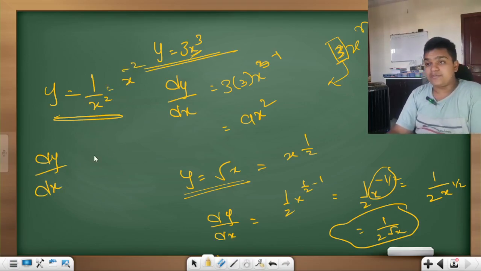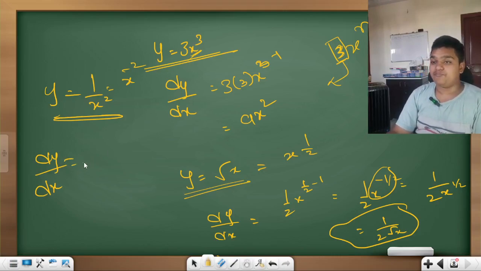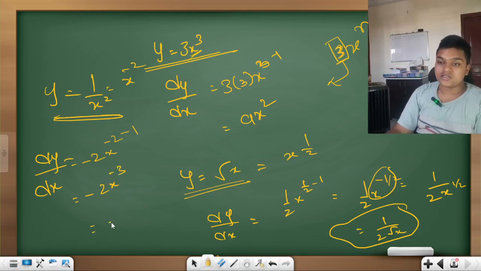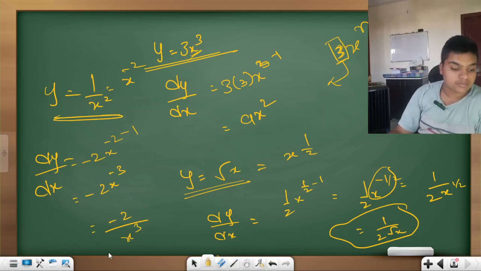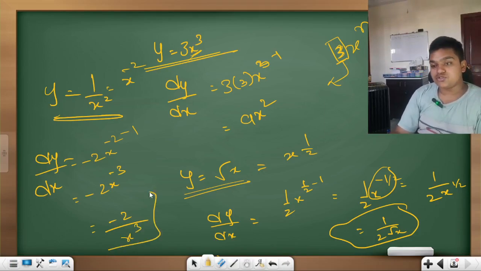Then minus 2 x to the power minus 2 minus 1, which becomes minus 2 x to the power minus 3, which gives minus 2 by x cube.